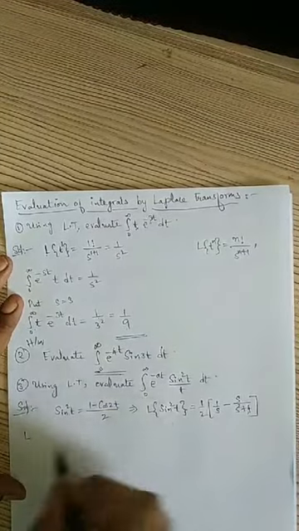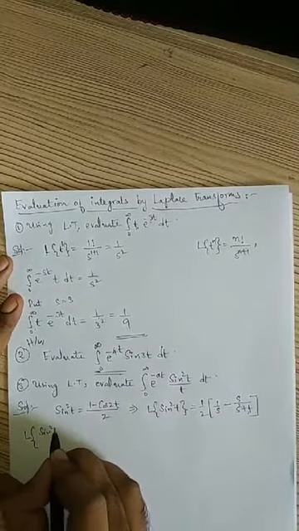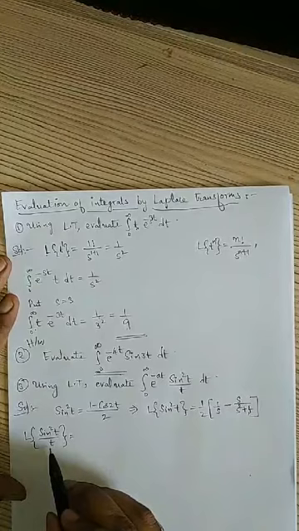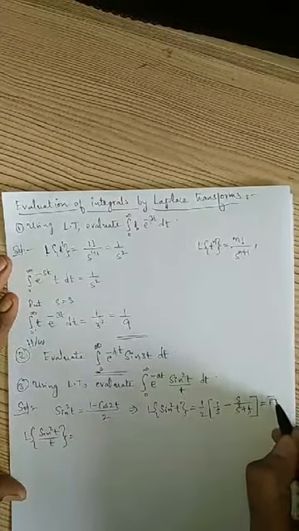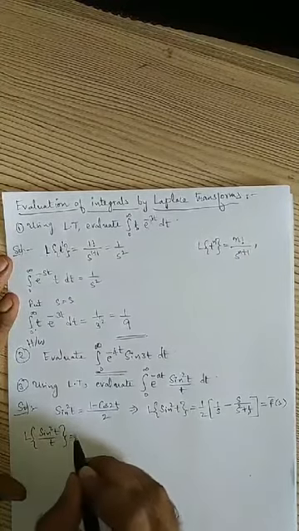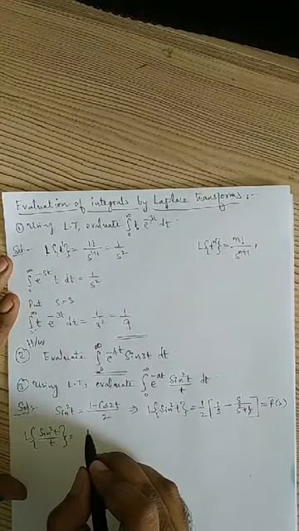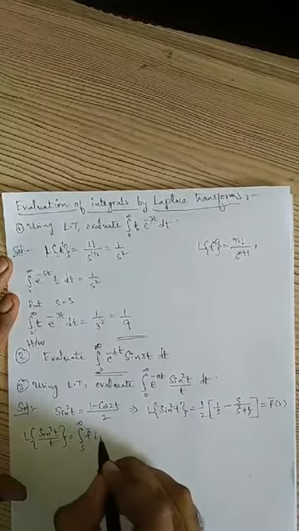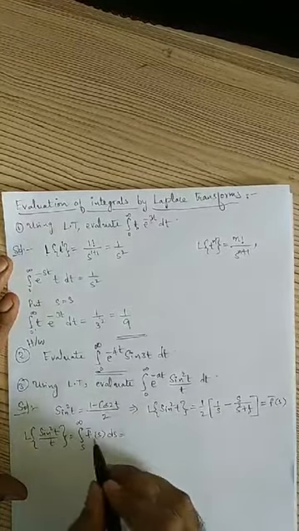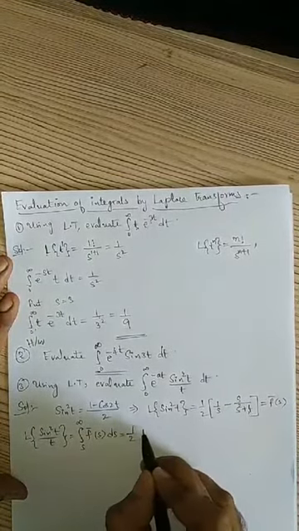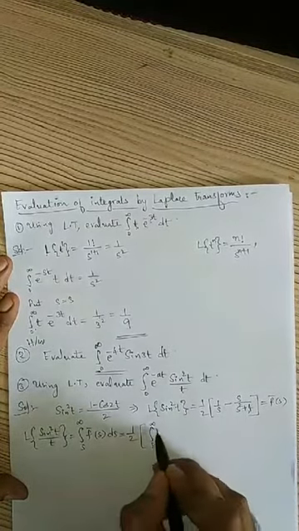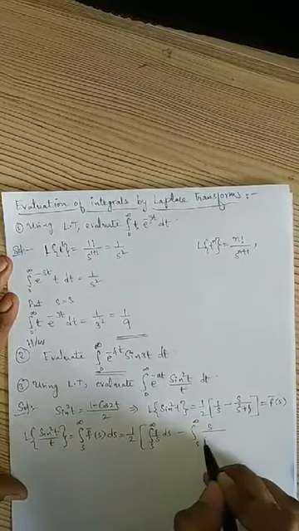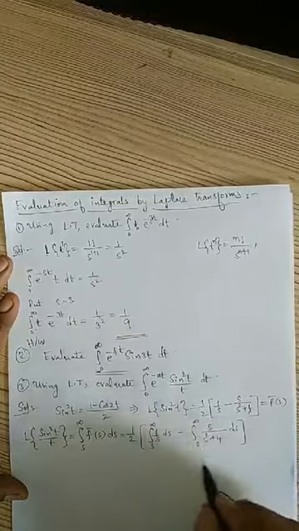We got the Laplace transform of sine square t. Then we will consider the Laplace transform of sine square t by t. That is, I am applying the division by t formula. If it is f bar of s, then division by t will give, as we have just seen, the integral from s to infinity of f bar of s ds, which is equal to 1 by 2 integral from s to infinity of 1 by s into ds minus the integral from s to infinity of s by s square plus 4 into ds. Here what I can do?